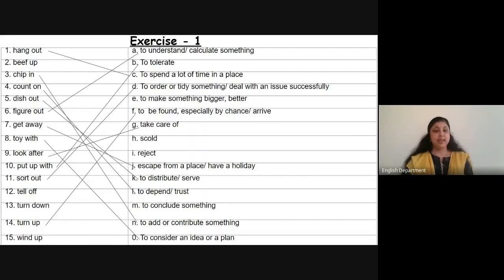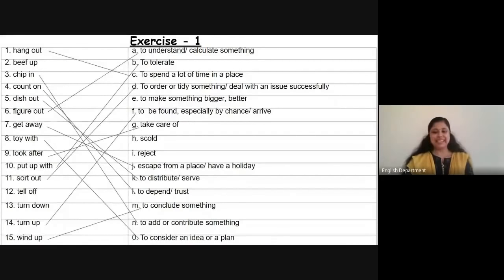Correct. Wind up. Wind up is new to you, but then we are left with four new phrasal verbs. So from whatever is remaining, can we make a wise guess by elimination? Wind up. I think that's quite familiar to most of you. You already use it a lot, right? Yes, that's a phrasal verb which means to conclude something. Let's wind up the meeting at 3 o'clock.